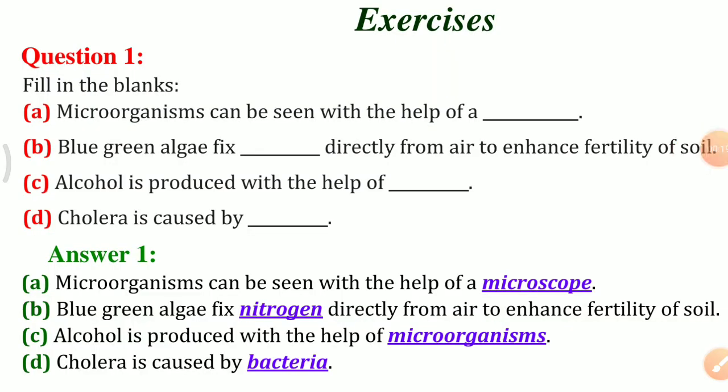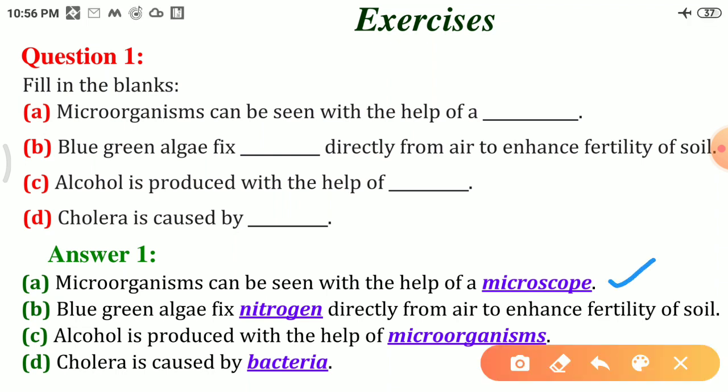Question number 1 is fill in the blanks. A. Microorganisms can be seen with the help of blank. Here we know that microorganisms are too small and are not visible to the unaided eyes. So we have to take the help of some equipment, and the name of that equipment is microscope. So here the correct answer will be microscope. With the help of a microscope we can see the microorganisms.